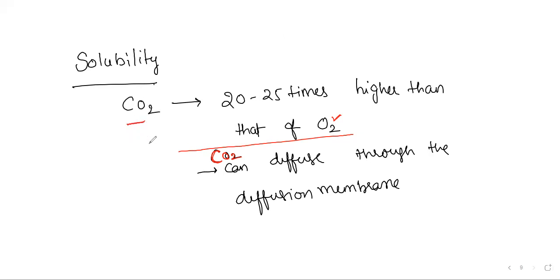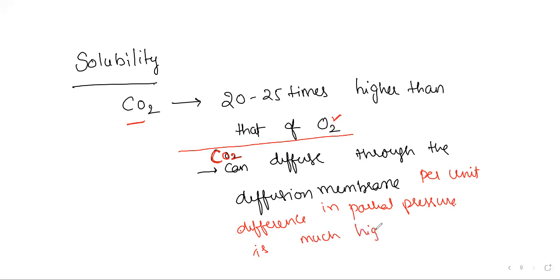So if you were taught like that in your previous classes, what we can say is that carbon dioxide can diffuse through the diffusion membrane per unit difference in partial pressure much higher compared with oxygen. All these questions will come as a statement.